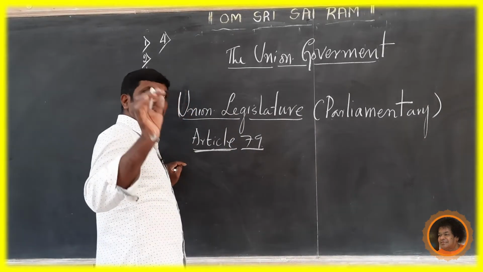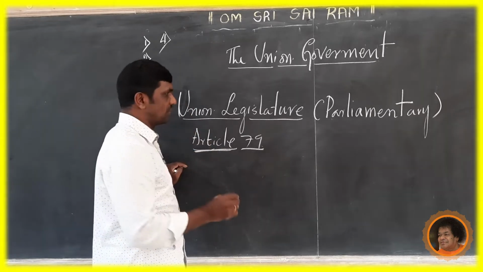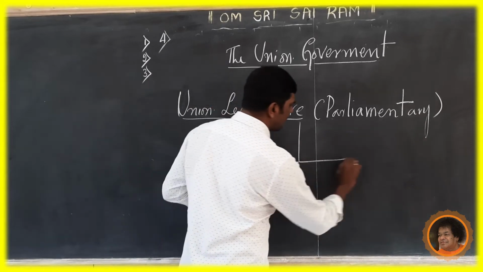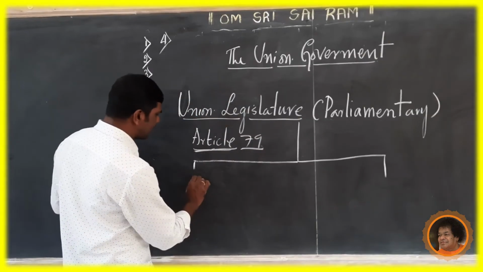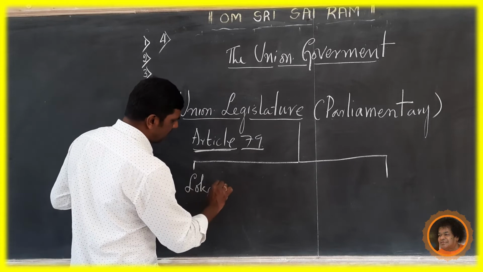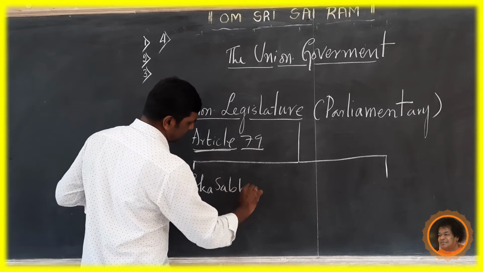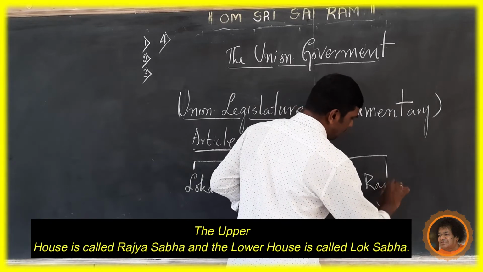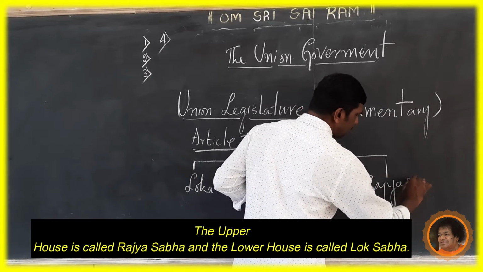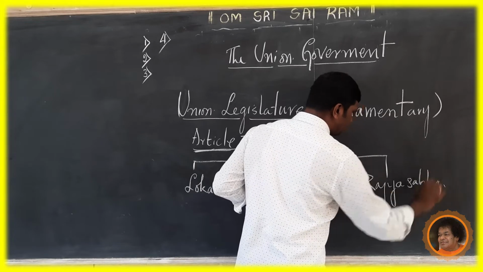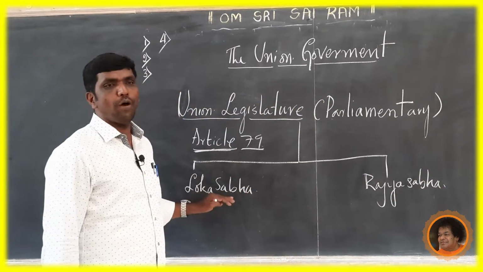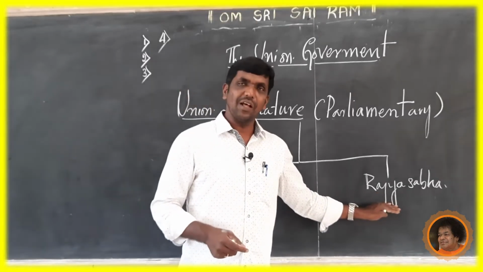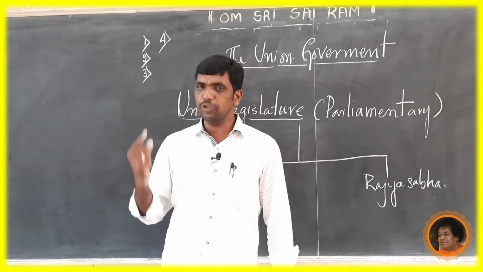The Parliament consists of two houses. Which are the two houses? One is Lok Sabha, that is called the lower house. Another one is Rajya Sabha, that is called the upper house. The lower house is called Lok Sabha, the upper house is called Rajya Sabha. Dear students, now we are going to see Rajya Sabha.